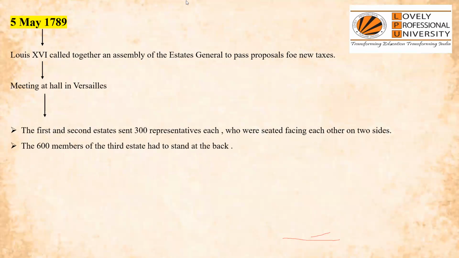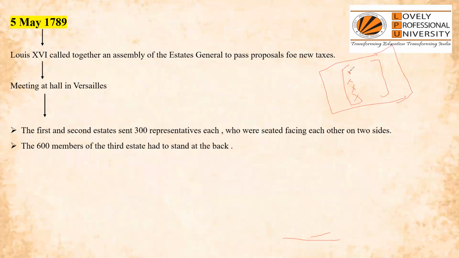Now listen, understand this very importantly. Let me draw it. Ignore my drawing. This is the Estates General. Estate 1 and estate 2 sat here facing each other.